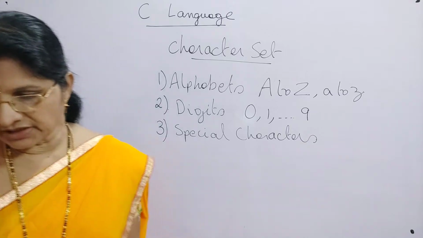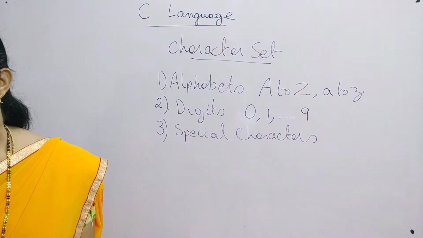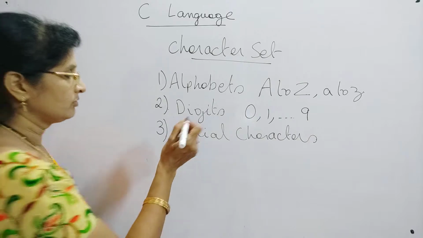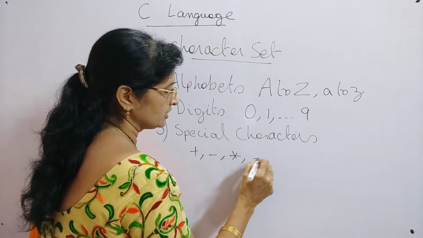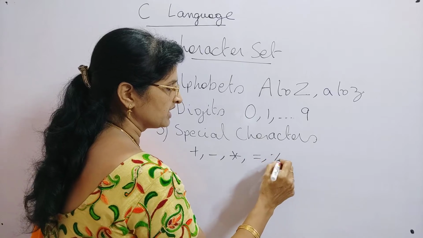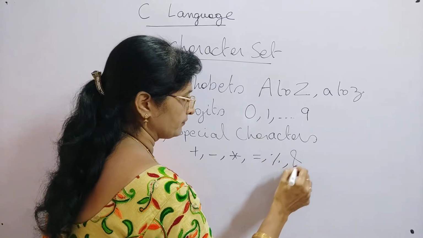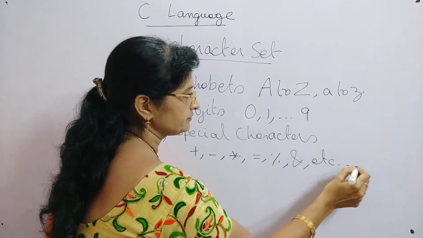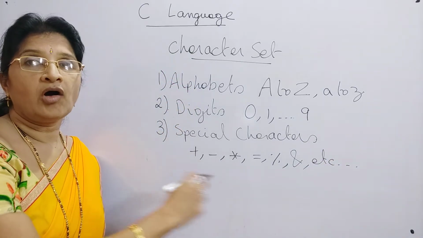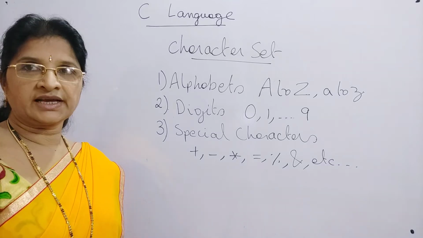The different special characters that can be used in C language are plus, minus, asterisk, equal to, percent, ampersand, etc. All these are called special characters.